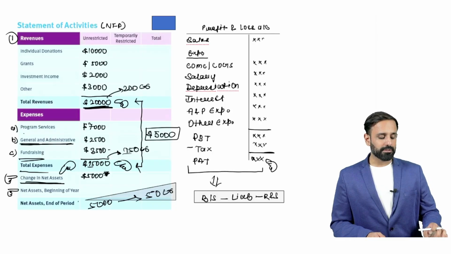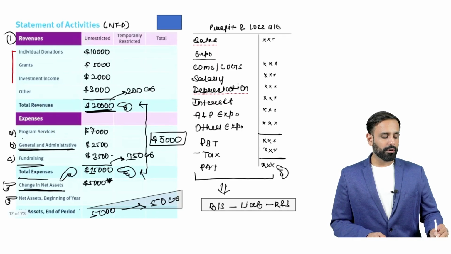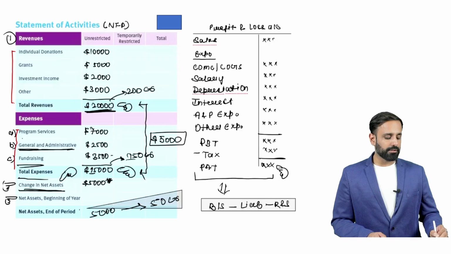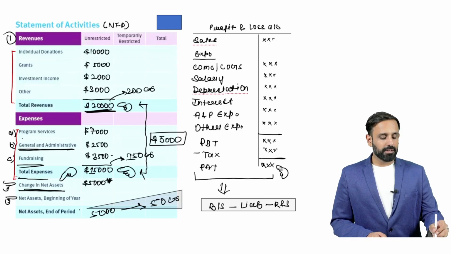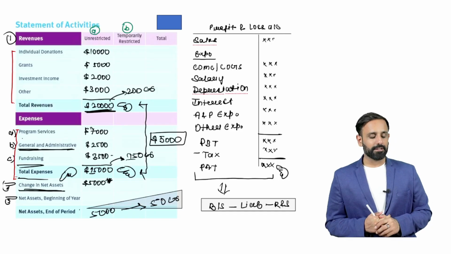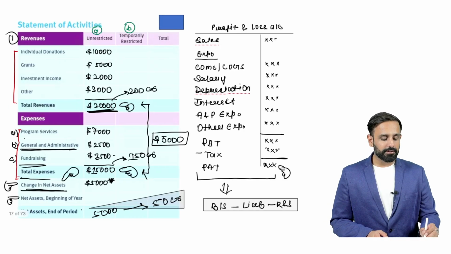Now here we have to understand that when we saw the statement of activity, you record the entire revenues, and after that you record the entire expenses. If you see the top heading, the first column given is unrestricted, and the second column given here is temporarily restricted. Now what is the meaning of unrestricted?